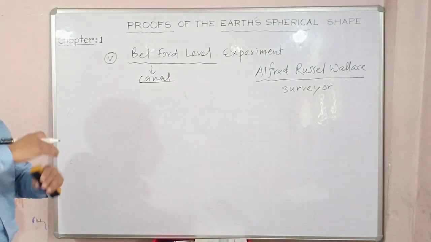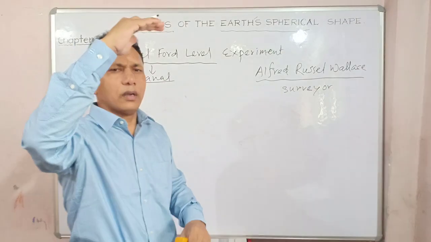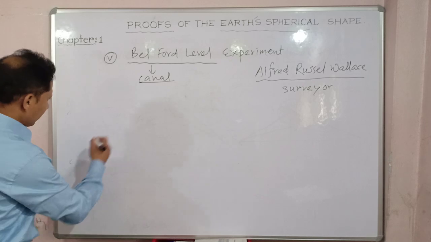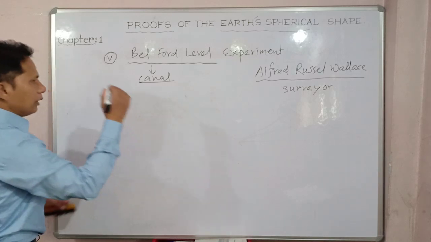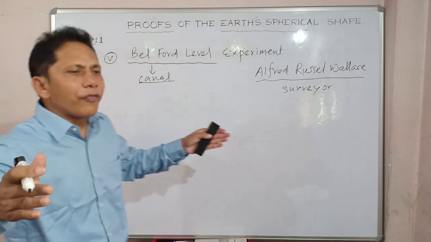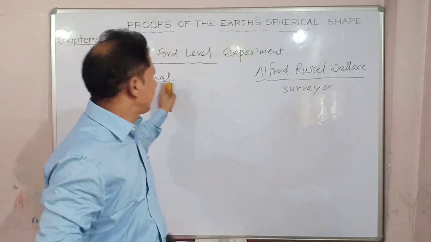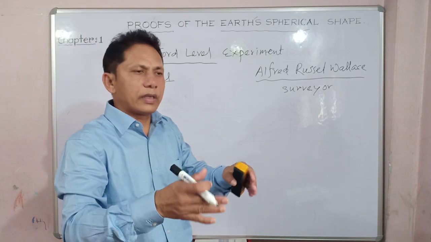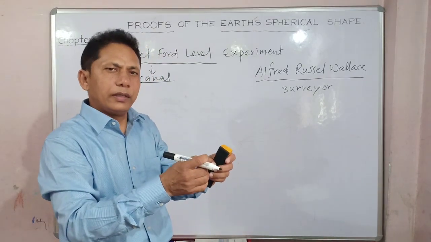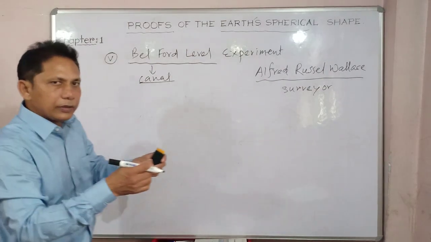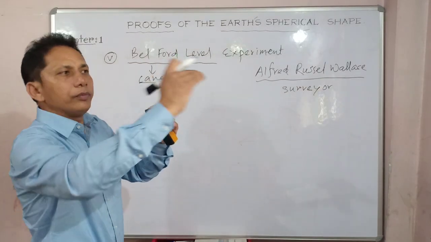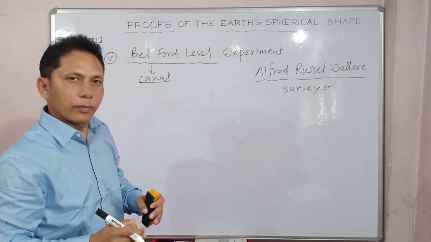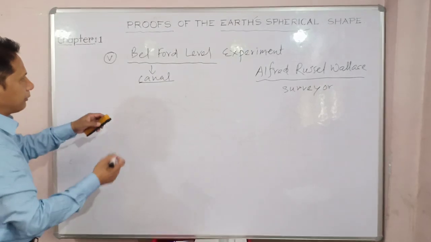He has taken 3 pillars of equal length, equal height. What has he done? Three pillars of equal height at a distance of 5 kilometers apart on that canal, he placed them somehow on floating boats. The main purpose is to see whether the height of the equal length pillars remains the same or not. Got my point? The diagram again will make it clear.